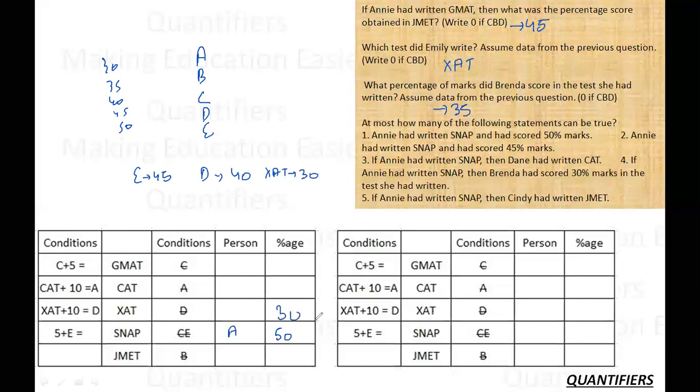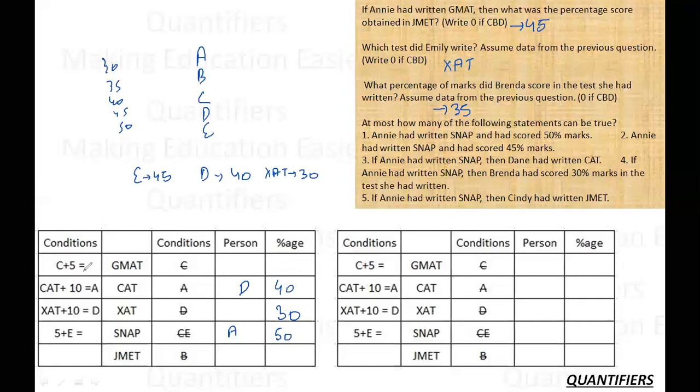Okay. Now what is cat? Cat must be 40, because cat is 10 plus A. Cat must be 40 and this must be D. And now this is D. Then this is 30. Okay. Then Dane is cat, which is 40. Annie snap is 15, I know. Emily is 45, that I know.